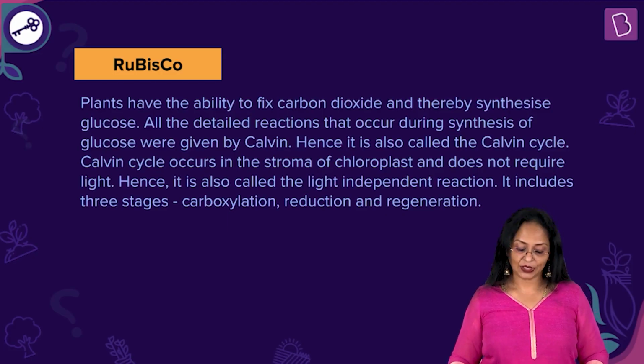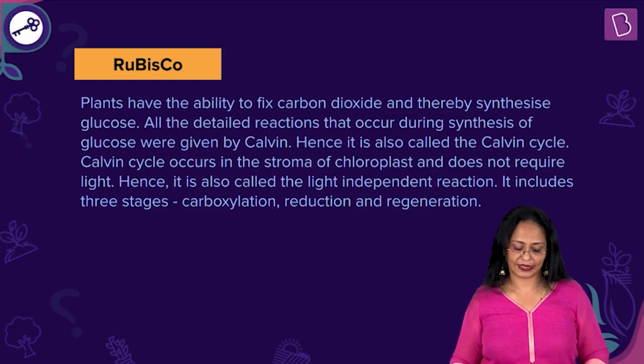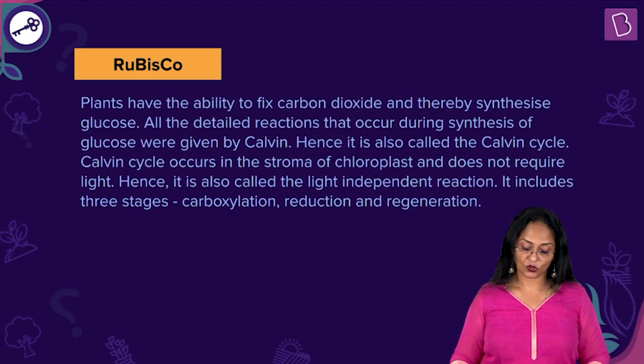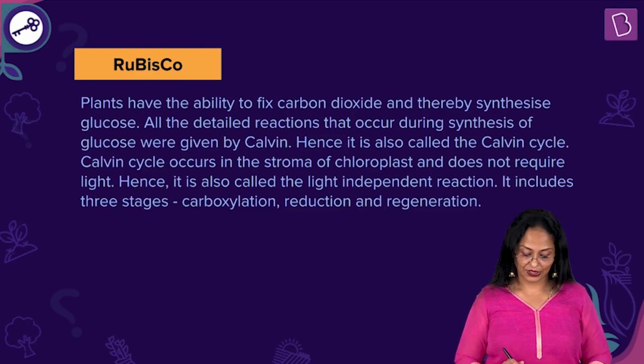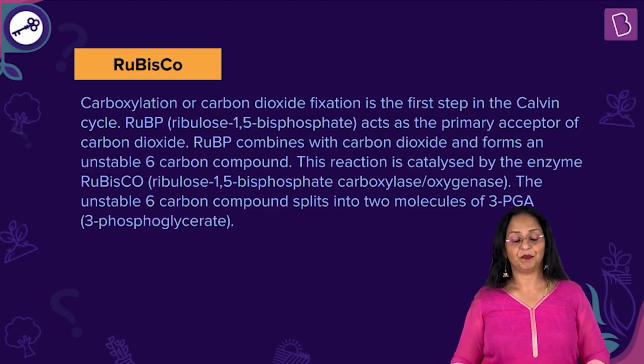Plants have the ability to fix carbon dioxide and thereby synthesize glucose. All the detailed reactions that occur during the synthesis of glucose were given by Calvin. Hence, it is also called the Calvin cycle. Calvin cycle occurs in the stroma of the chloroplast and does not require light. Hence, it is also called the light-independent reaction. It includes 3 stages: carboxylation, reduction, and regeneration. Carboxylation or carbon dioxide fixation is the first step in the Calvin cycle.